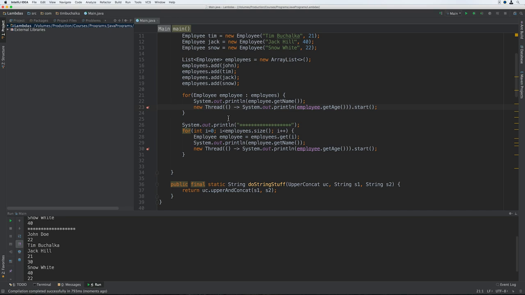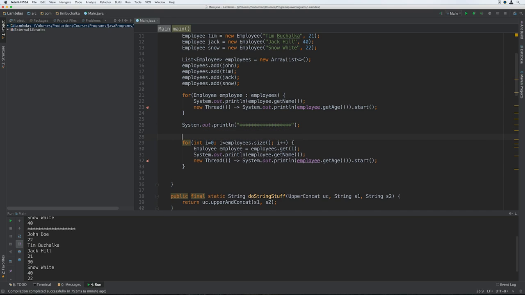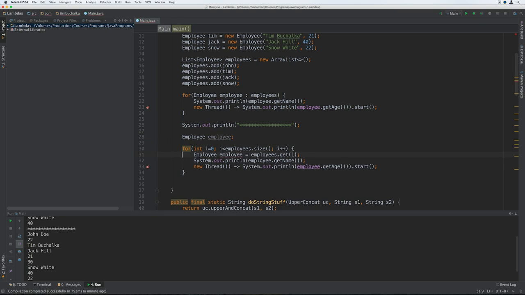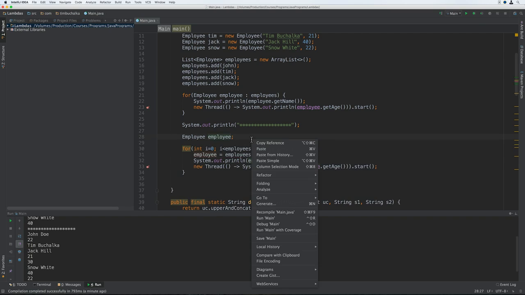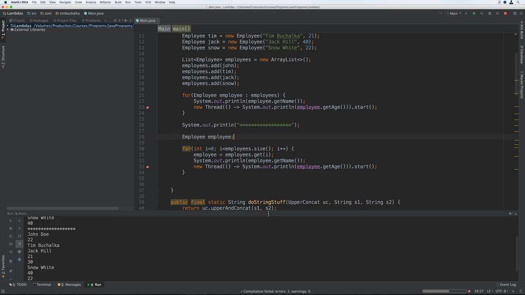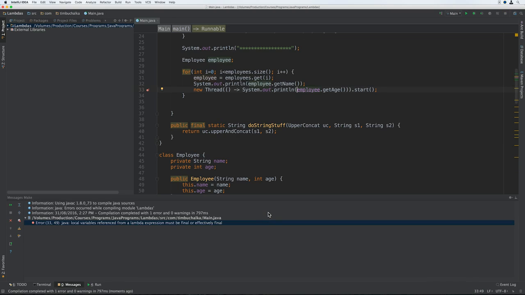So what I mean by that is just changing this code here, putting employee, and changing this to employee. And we don't get any warnings or errors from IntelliJ, but when we go to run it, we see that we actually get an error, and we get this problem about it: the lambda expression must be final or effectively final. So I'm guessing that IntelliJ's on-the-fly parser doesn't pick up every error of this type. Sometimes we need to run it to actually get these errors to pop up.